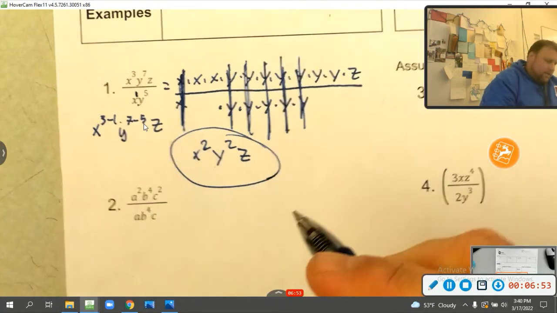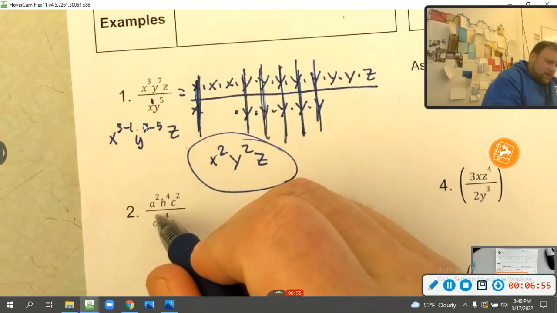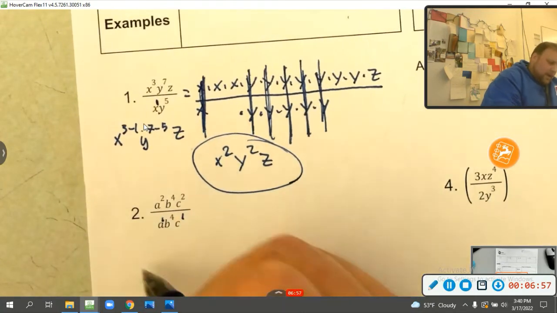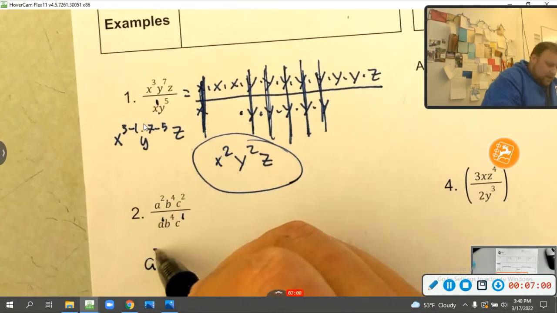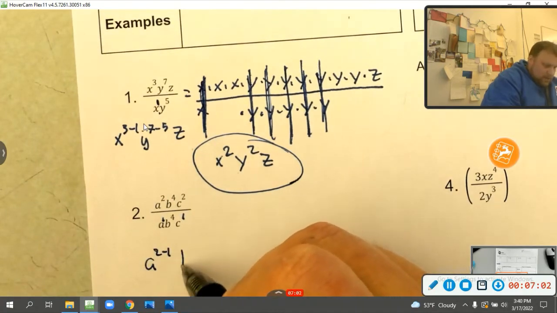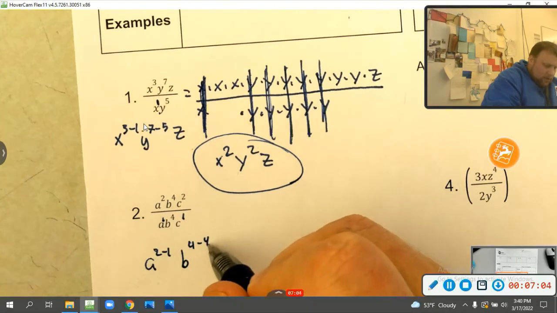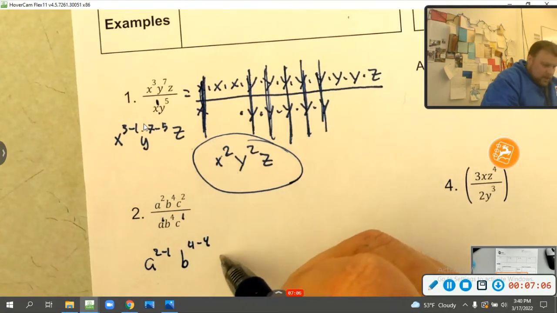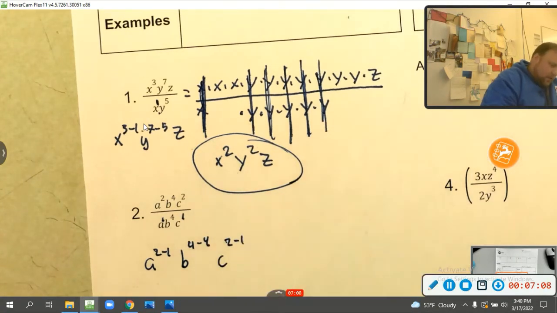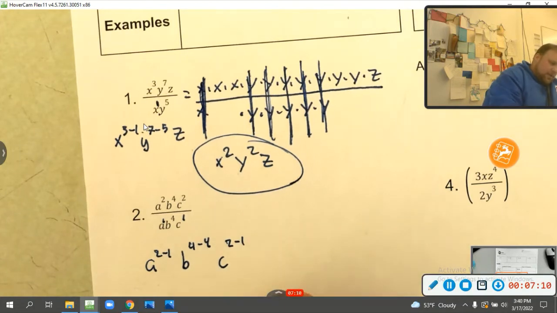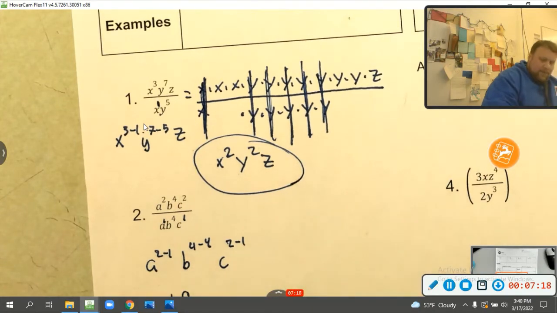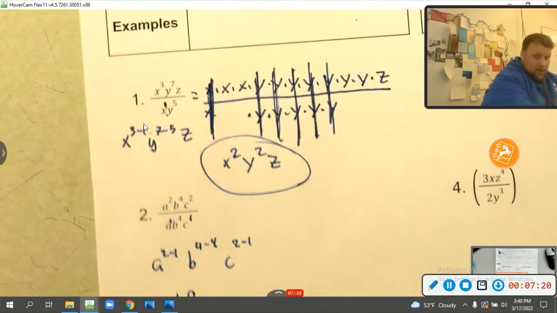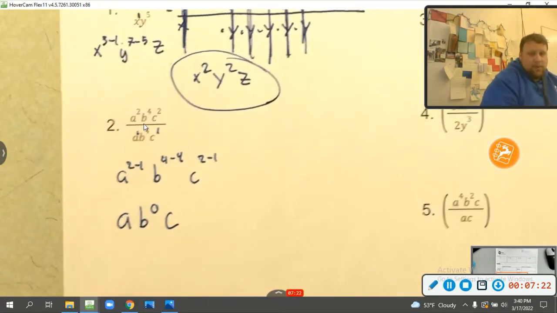All right, let's see how this went. Again, these are just to the 1 power, right? So I'm going to have a to the 2 minus 1, b to the 4 minus 4, and c to the 2 minus 1. So this is going to be a, just a, right, to the first power. And this is going to be b to the 0 power, and then c. I want to talk about this 0 power right here.